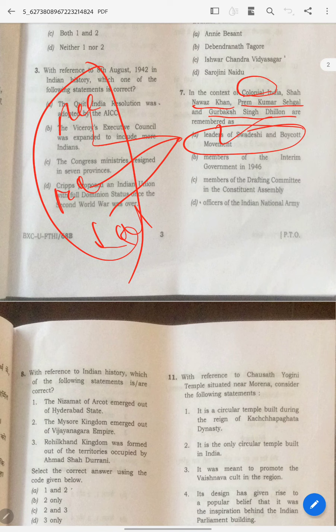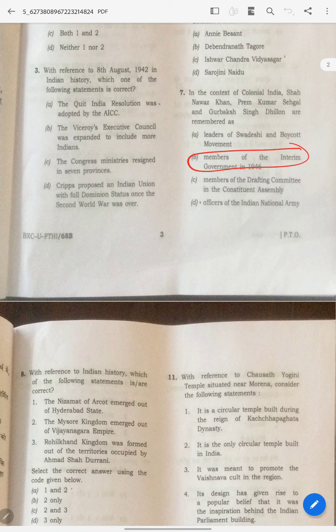Members of the interim government: if there are many members, why would they ask about these particular people? They are not significant. There are many members, so you can also eliminate this. See, exactly, you have to think like this. Members of the drafting committee in the Constituent Assembly: easily you know Ambedkar.